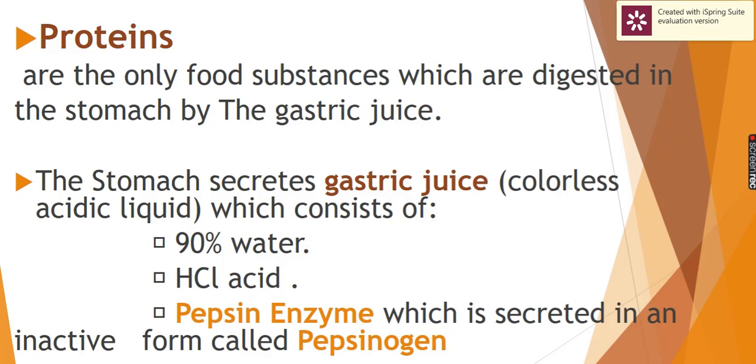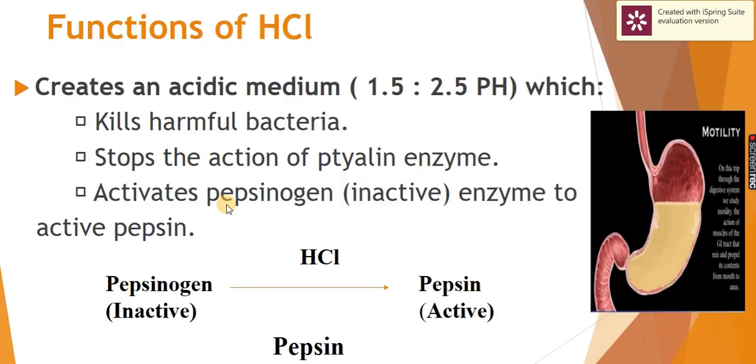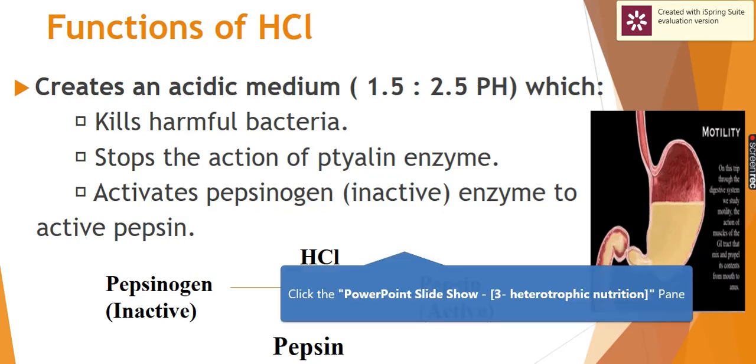Protein is digested inside the stomach by the effect of pepsin. Pepsinogen becomes active and then it changes protein to polypeptides. Inside the stomach, the proteins are changed by the effect of pepsin to polypeptides.